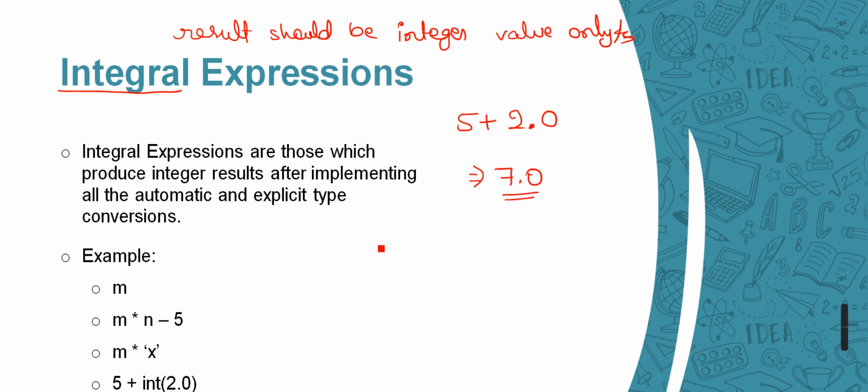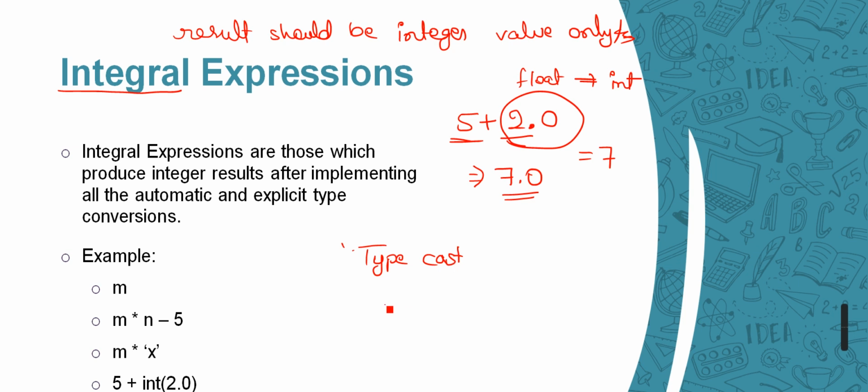But I want that this should be an integral expression. Then what I can do, I am going to convert this float value to integer type. Then after adding 5 plus 2, it is going to return 7, right? So how can I do that? There is a term typecast, meaning converting from one value type to another value type.